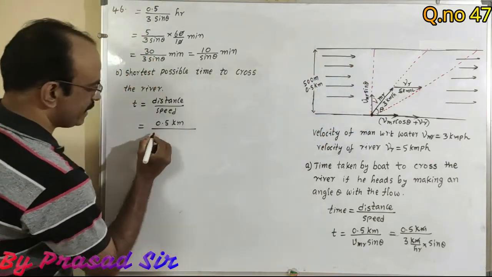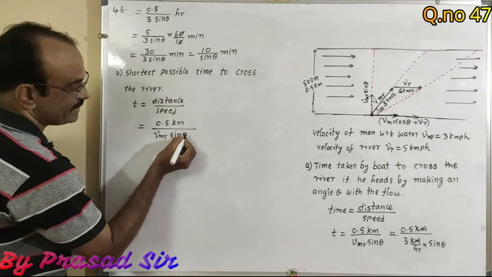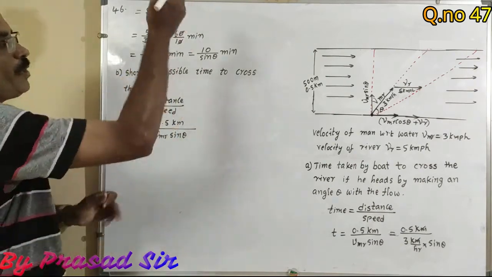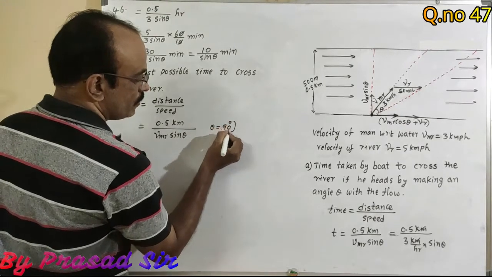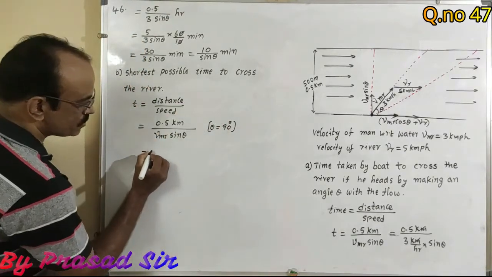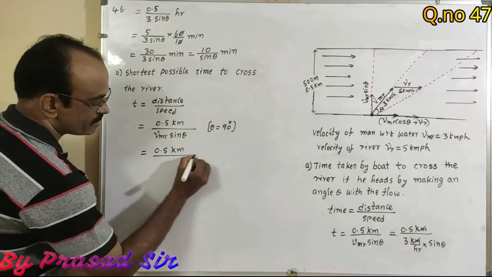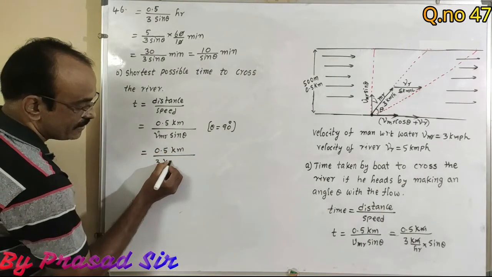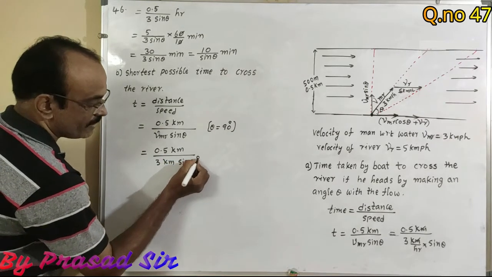Again this speed only, that is Vm sine theta. To get the shortest possible time here, theta is equal to 90 degrees. So that means what happens here? 0.5 kilometers divided by 3 kilometers into sine 90 degrees.